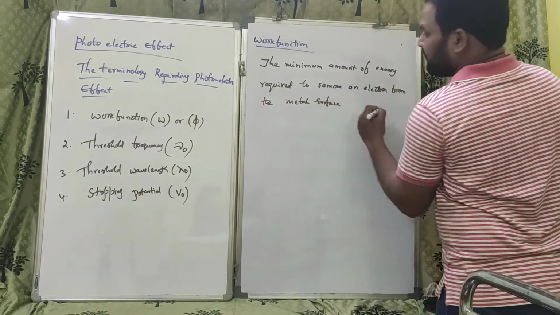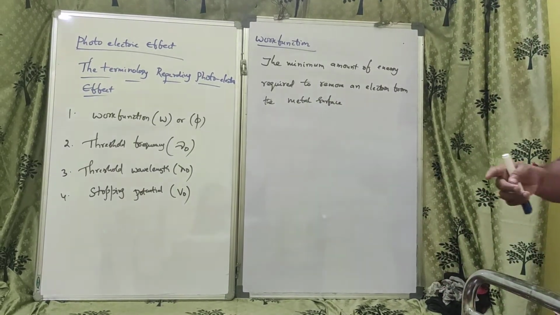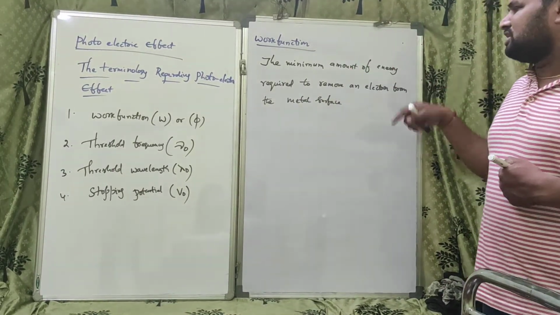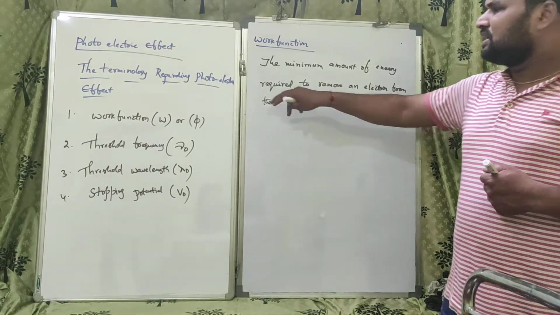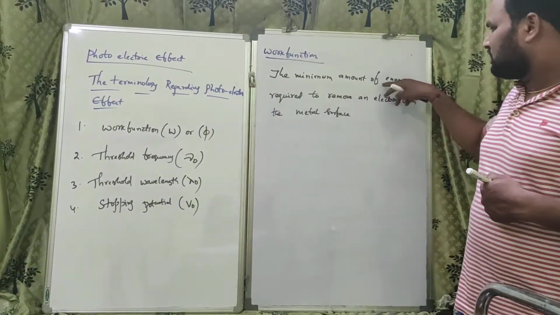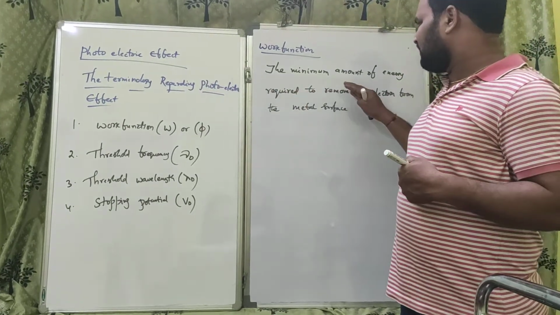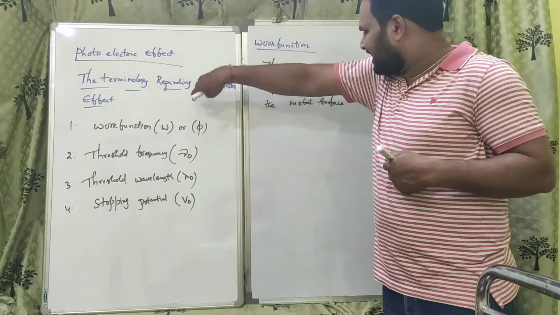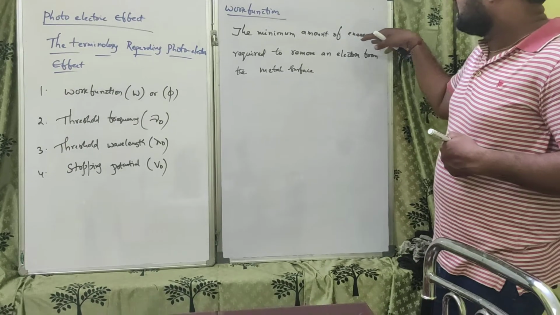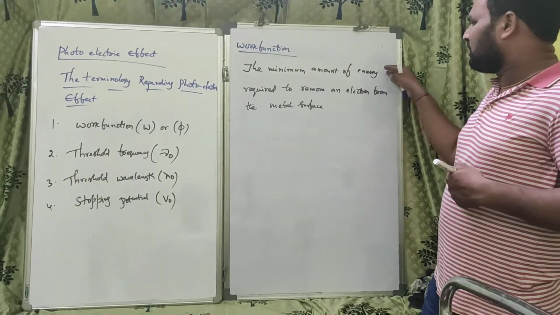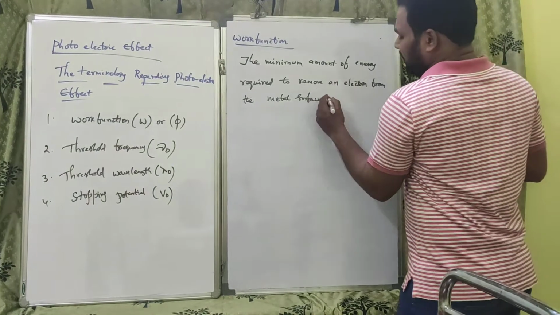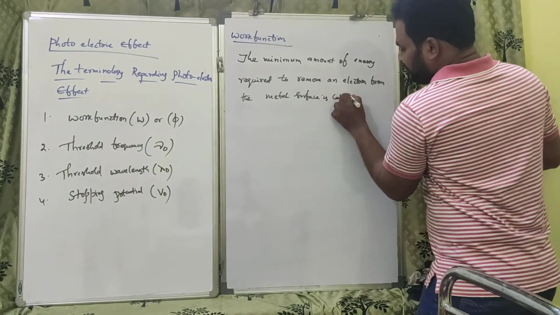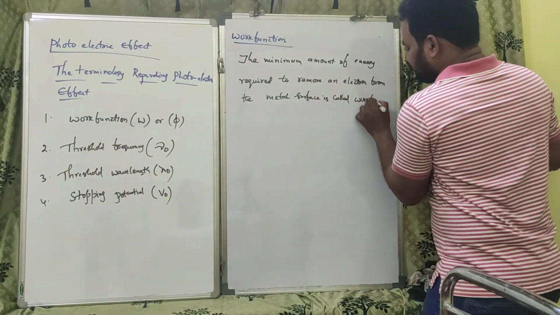Are you understanding what is work function? Because we have to get an electron from the metal surface, we have to do some work. That is energy. The minimum amount of energy required to remove an electron from the metal surface is called work function.